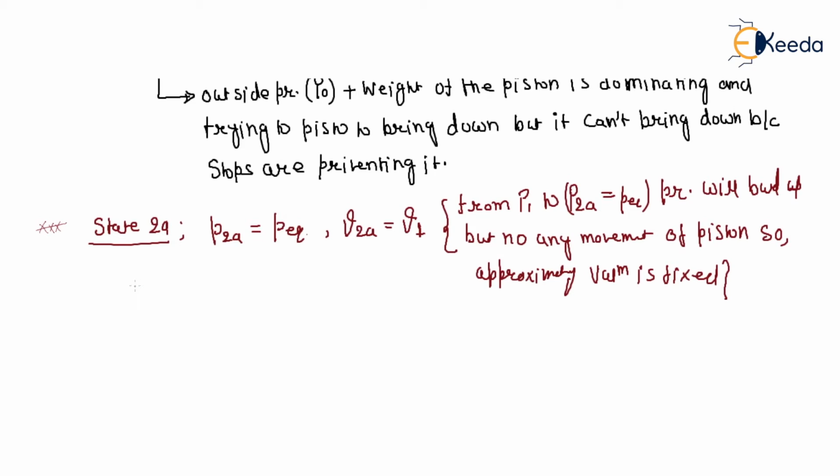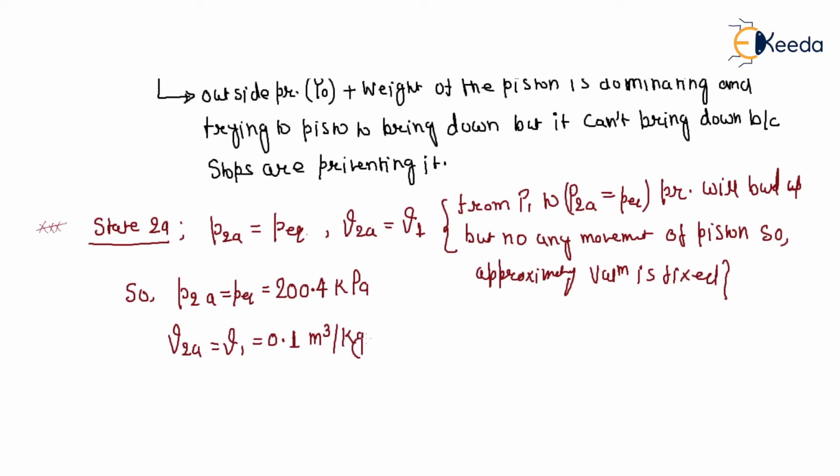So P2A is equal to P equilibrium, 200.4 kilopascal, and V2A is equal to V1, 0.1 meter cube per kg.